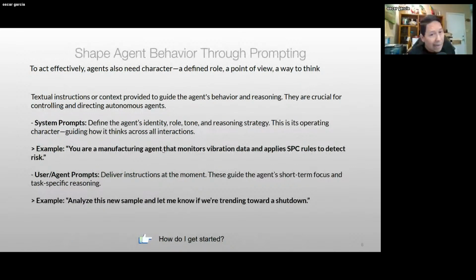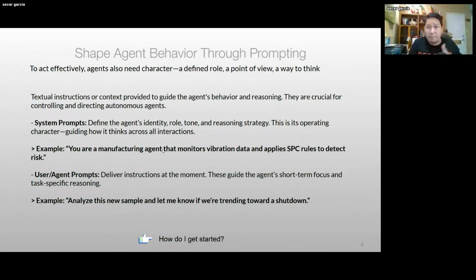But how, right? It is not clear yet. How does the agent know that it needs to declare an intent for that tool to be able to be used, right? And that's where the magic or the use of prompts come in. So if you're familiar with prompts, right? Prompts is what we use to be able to tell the AI what to do. But maybe you are not familiar with new concepts, in the sense that there is what we call system prompts that are way different than the user prompts.